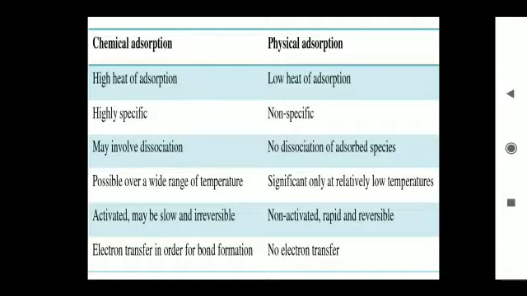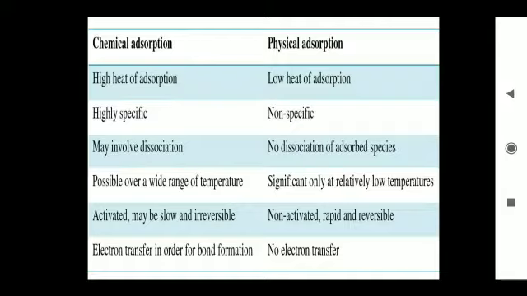Chemical absorption is possible over a wide range of temperature. Physical absorption occurs at low temperatures. Chemical absorption may be activated, slow and irreversible. Physical absorption is non-activated, rapid and reversible.